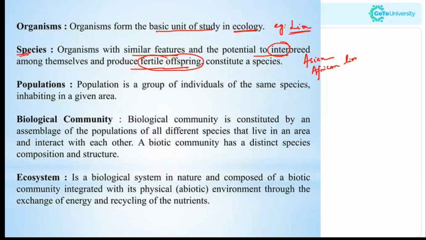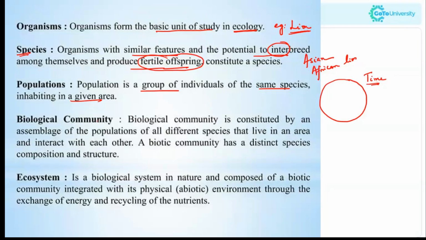Now moving to population. A population is a group of individuals of the same species inhabiting a given area. So now we are considering Asian lions which are living in a particular habitat. They are living together in a particular area at a particular time. That is very important. So here time is another important factor. A population refers to a group of individuals living together in a particular area, that means in the same habitat, and they will be living at the same time as well.